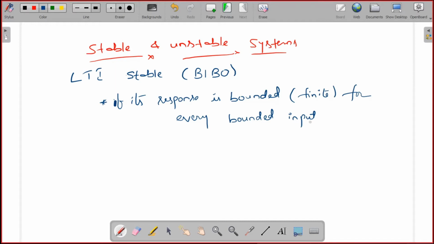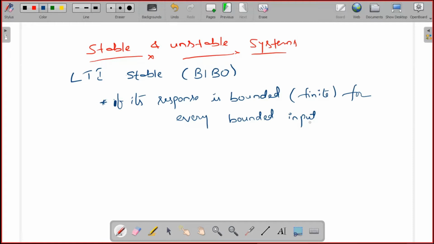In case, for some bounded input signal, the output is unbounded, for example you are applying some finite input signal, such as a step signal or a sinusoidal signal, and the output of the system reaches infinity, then that system is called an unbounded system. If you apply a finite magnitude input to a system and the response is also of finite amplitude, that is bounded, then the system is stable, otherwise unstable.